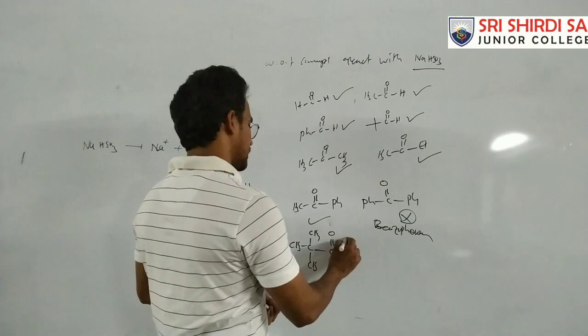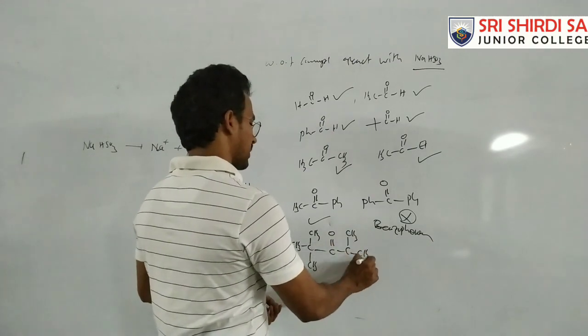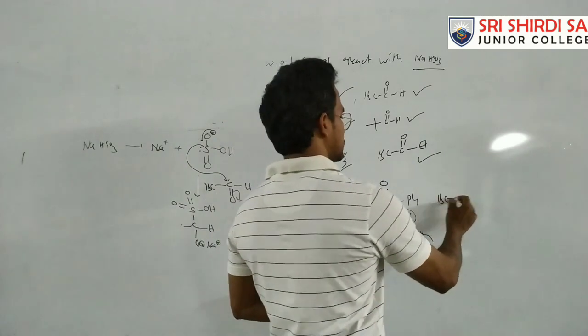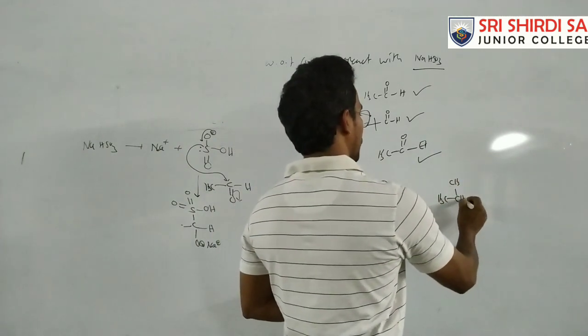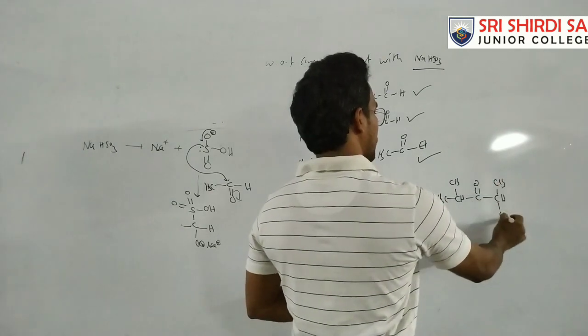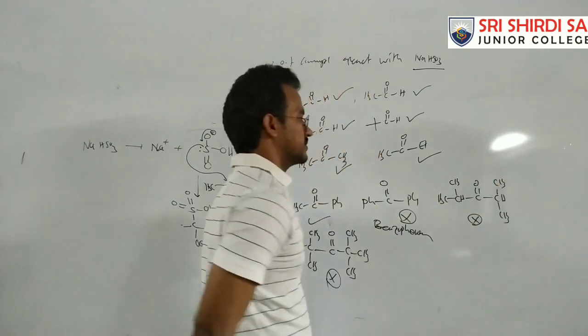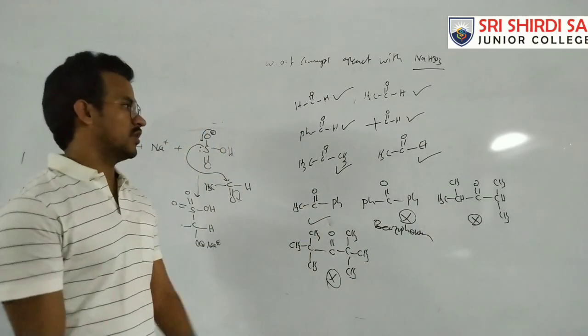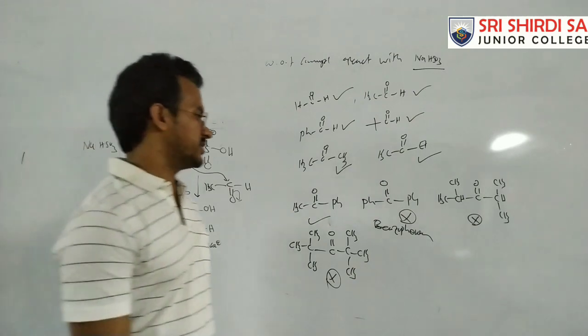If both are tertiary butyl groups, no reaction. For CH3 and isopropyl group with C double bond O, no reaction, because of the bulky groups.